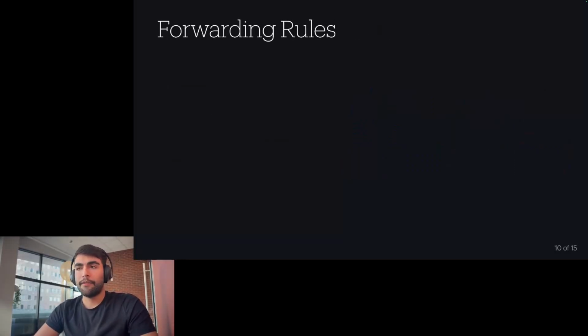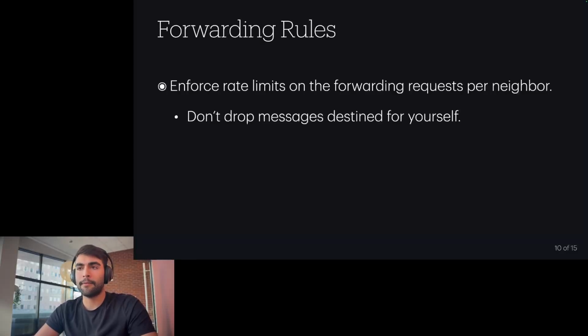As the second component of our mitigation algorithm, we introduce very simple forwarding rules. The first forwarding rule is that we want the nodes to enforce rate limits on the forwarding requests per neighbor. We don't want them to enforce any rate limit on the messages that are destined to themselves, so they do not drop messages that are destined to themselves. They just enforce rate limits on the forwarding requests per neighbor.